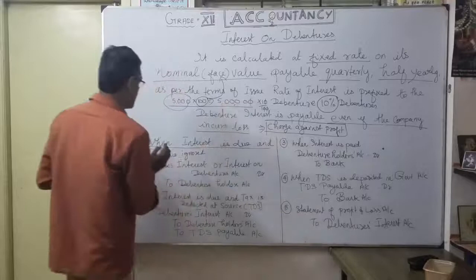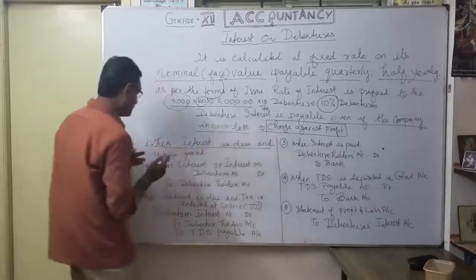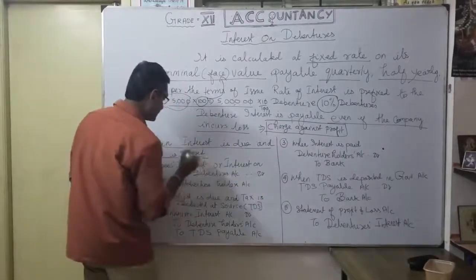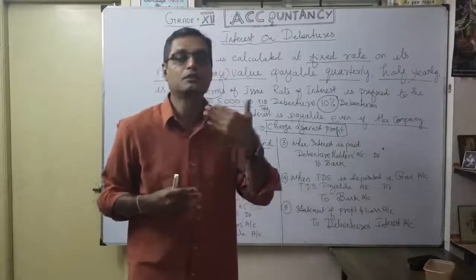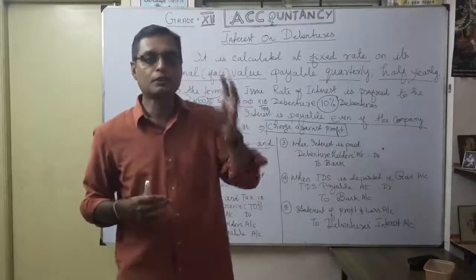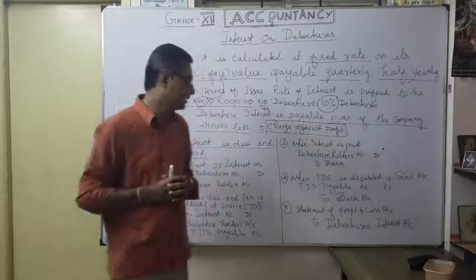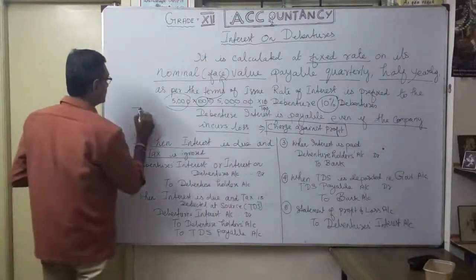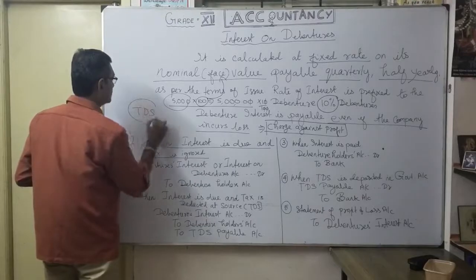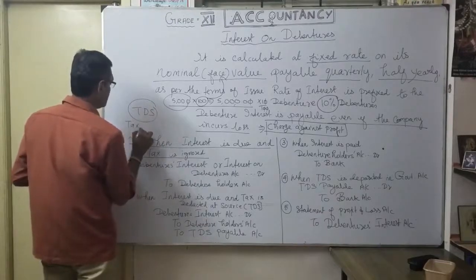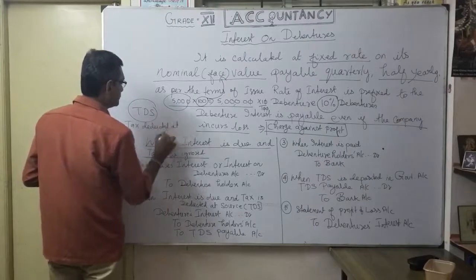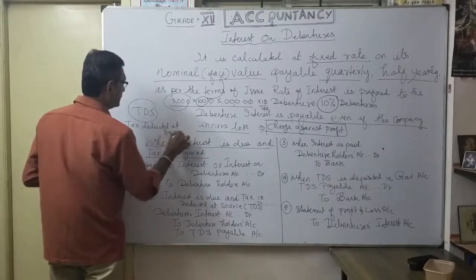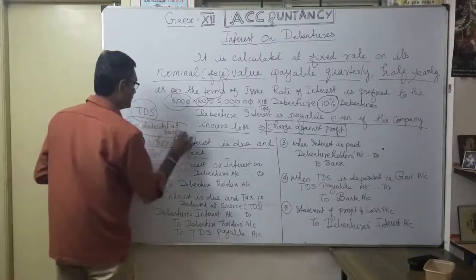When interest is due and tax is ignored, here it is very, very important. Whenever you are giving interest to the debenture holder, you are going to deduct the tax part. That is called TDS. What? Tax deducted at source. Okay, this word is very, very important. The tax deducted at source.